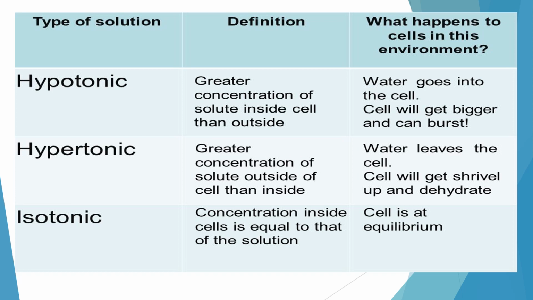Hypertonic solution: greater concentration of solute outside the cell, or in other words, greater concentration of solvent inside the cell. What happens to the cell? Water leaves the cell, and it will shrink due to dehydration. And isotonic solution: the concentration of both solvent and solute inside the cell is equal to that of the solution outside. The cell is at equilibrium, and no change in the size of the cell happens.